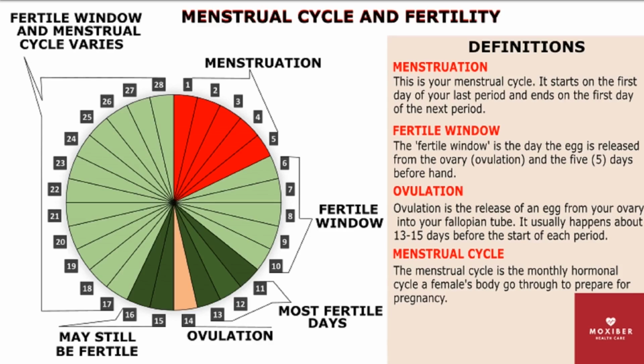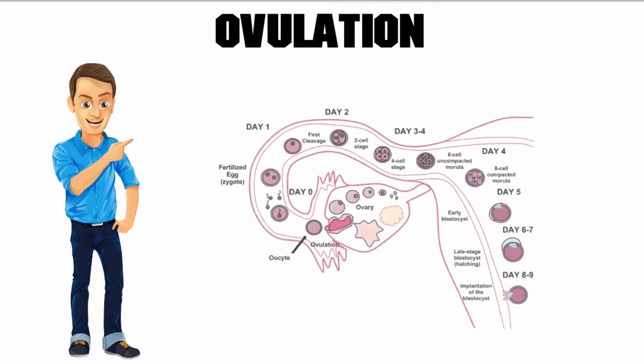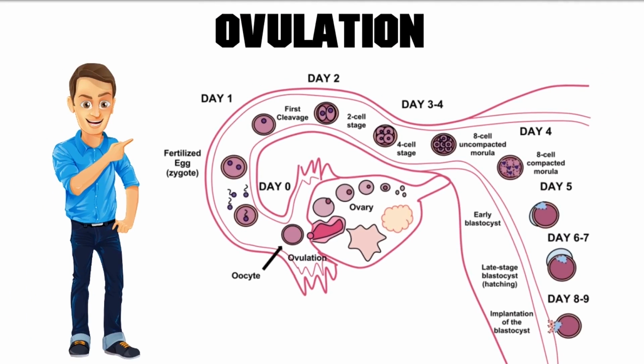But before we go forward, let's talk about the science behind your fertile days after period. Ovulation. You need to know that your fertile days after period is all about ovulation. Yes, ovulation. What is ovulation? Ovulation is the release of an egg from your ovary into your fallopian tube. It usually occurs 13 to 15 days before your period and varies from one woman to another.